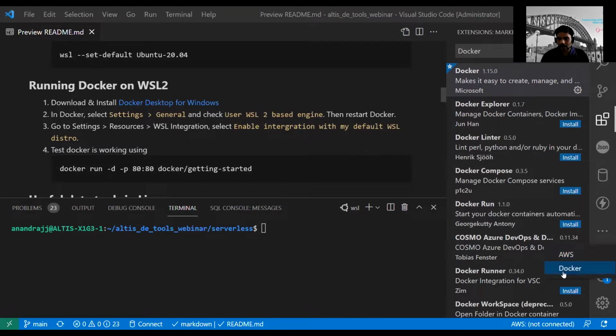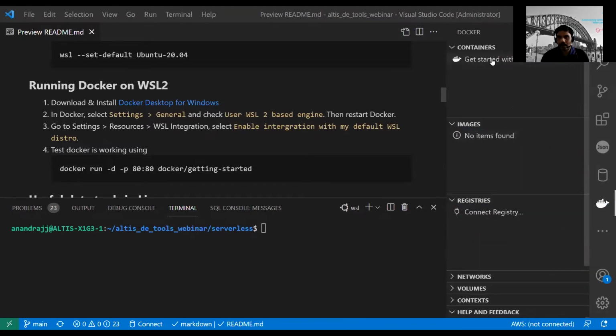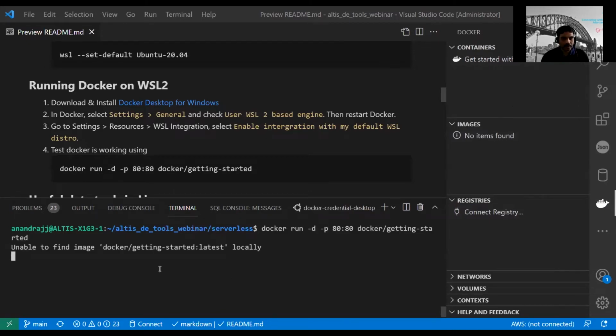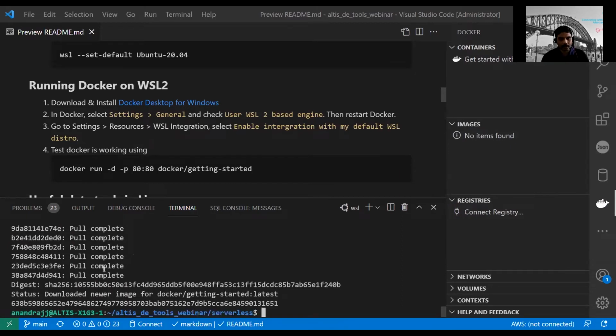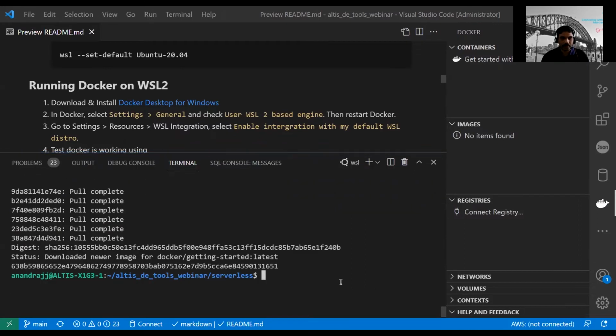You can see it's under here, Docker. There is this Docker container already there. This container was already executed in my local, but let's execute this again. It says unable to find the image locally, and it's going to download that image for me now. It's going to Docker Hub and downloading. You can use any Docker image that's available in Docker Hub. So it will be started. Let's look at that. You can do docker ps.